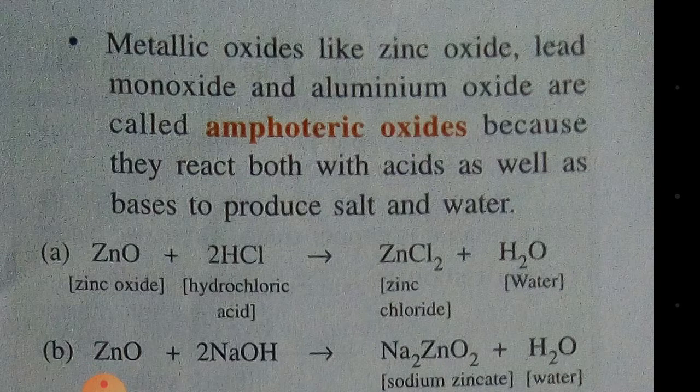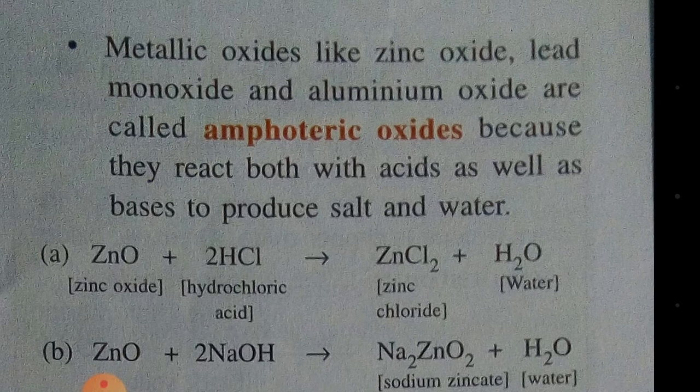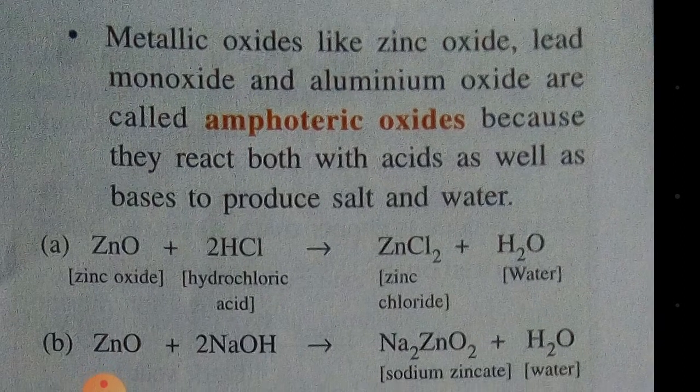My dear children, remember one thing, metal oxides, the basic oxides, generally react with acid only to give salt and water. But some of the metal oxides react with acids to give salt and water, and also react with bases to give salt and water.